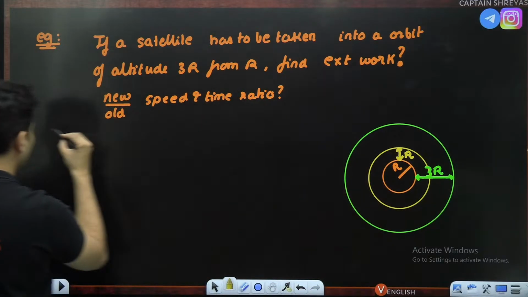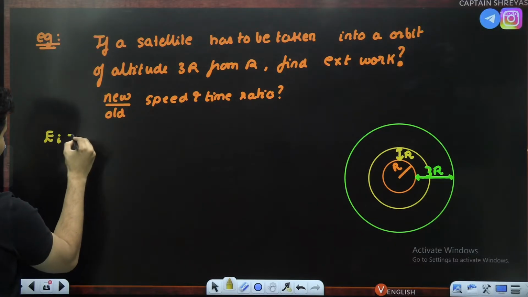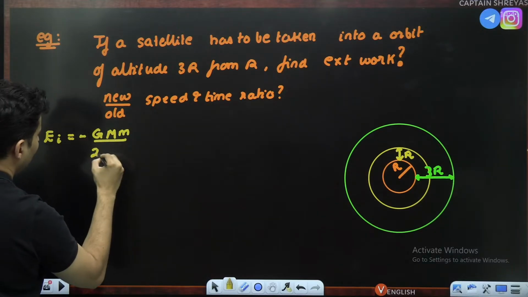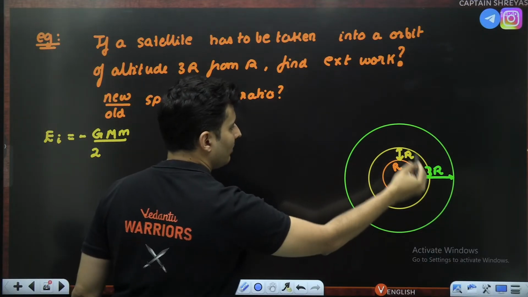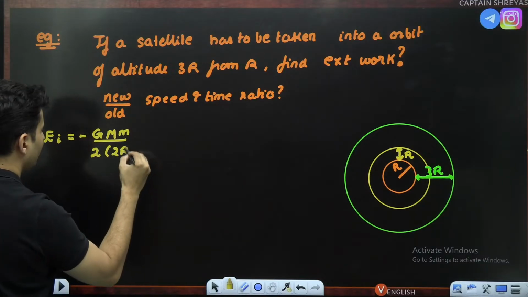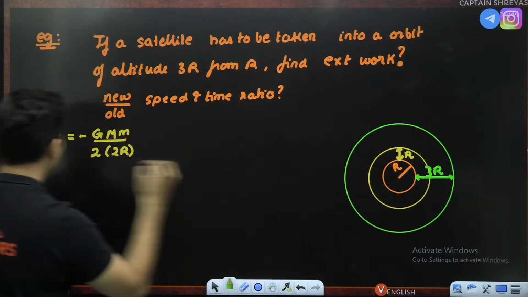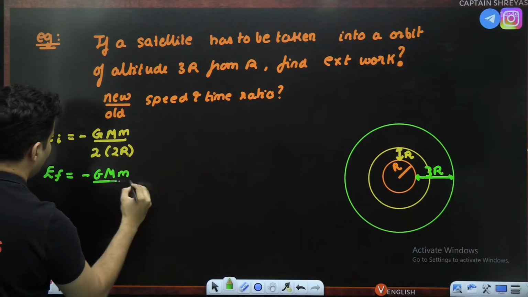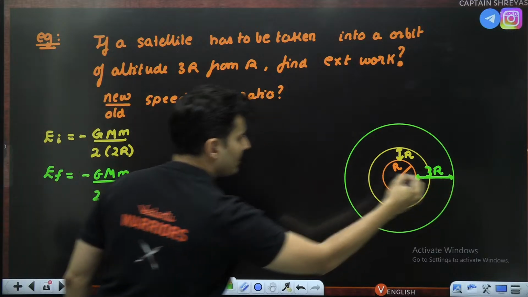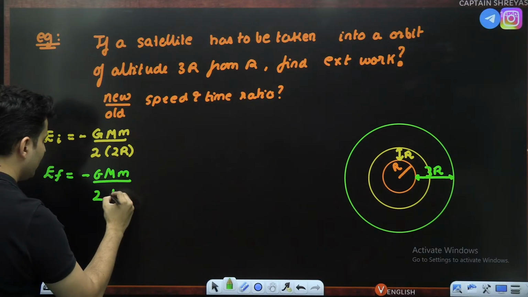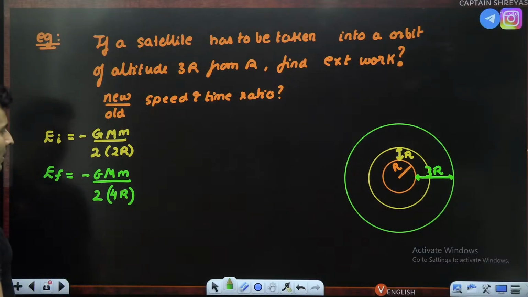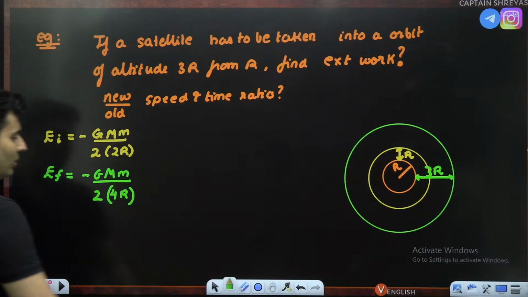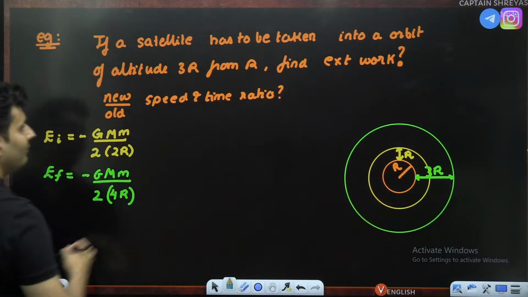So if you find out the initial energy of the satellite, which is negative GMm by 2 into the radius of that orbit, which is itself 2r. Whereas if you figure out the final energy of the satellite, which is negative GMm by 2 into radius, which is r plus 3r, which is basically 4r. Be careful. I hope you got it. Why is it 2r and 4r? Radius of the orbit.